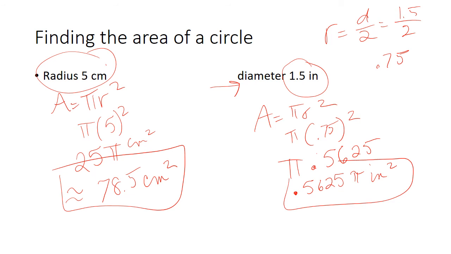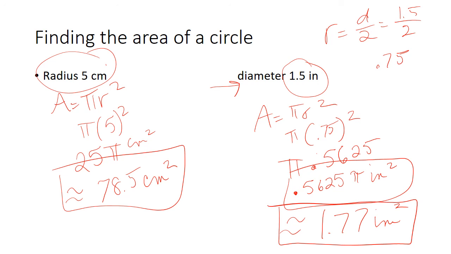So in terms of pi, this is how we would write it. That's an acceptable answer. If we're taking it all the way down to a decimal, this one we would have to round off. The others gave me a nice ending decimal, a nice rational number. But in this case, it doesn't. And so I'm going to round it at a hundredth, which is 1.77 inches squared. It's a pretty small circle altogether.